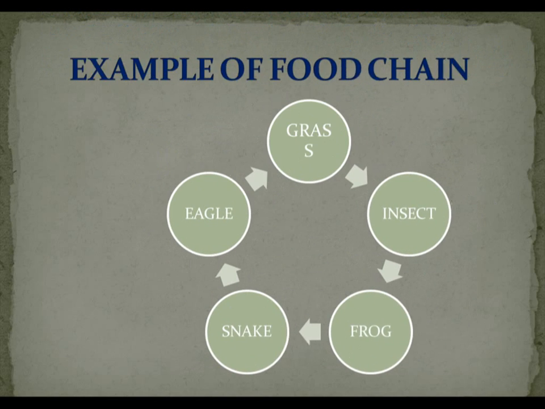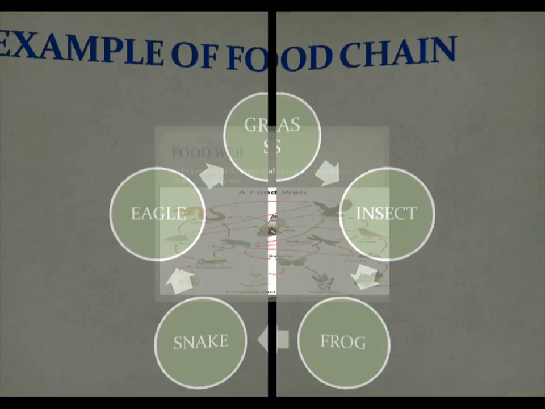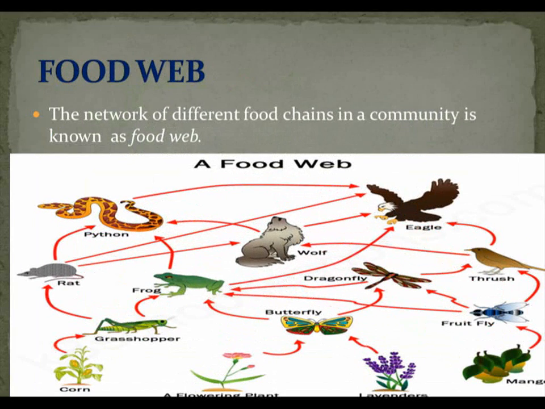Now the next topic is food web. So what is a food web? A food web is much similar to a food chain, but the difference is that the network of different food chains in a community is known as a food web. It means that when two or three, or four or five food chains are combined, it is known as a food web. As you can see in the picture, there are many food chains, and this combination is known as a food web.